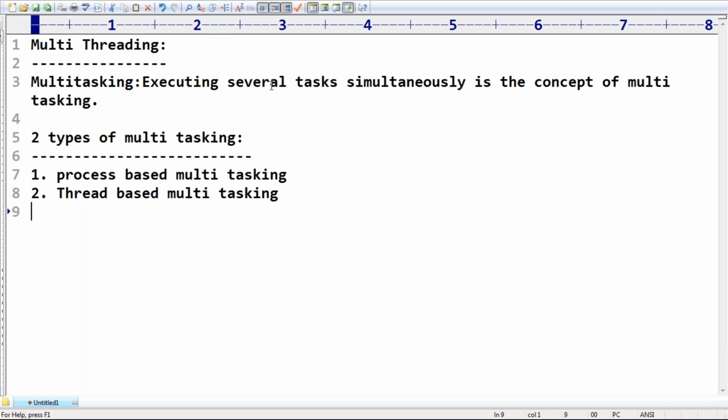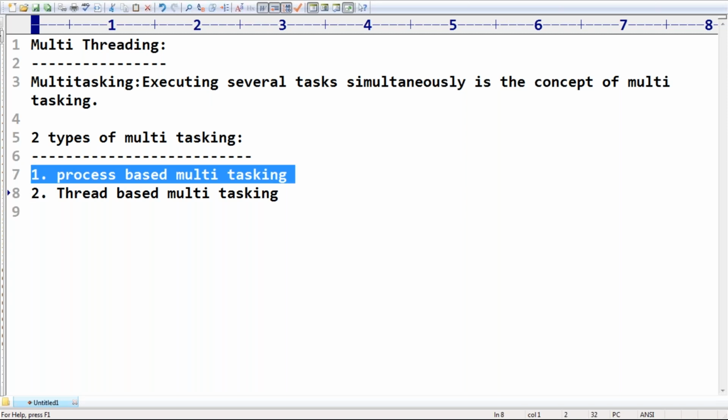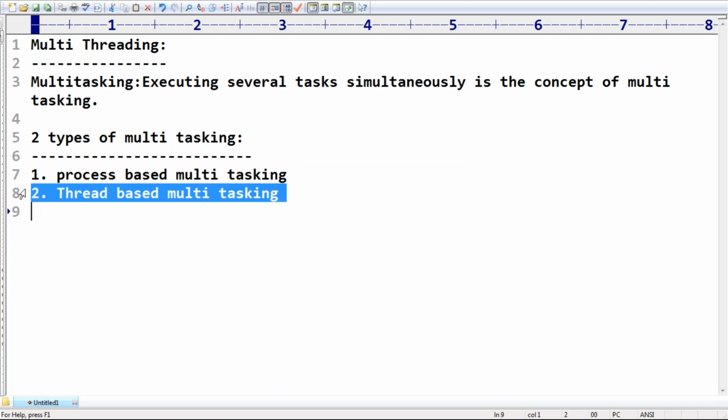It may be either process based or thread based. Remember what is multitasking and how many types there are. Executing several tasks simultaneously is multitasking. One is process based multitasking, second one is thread based multitasking.